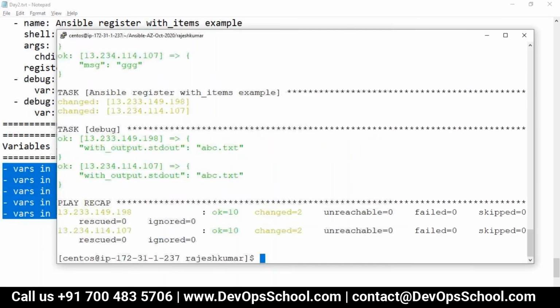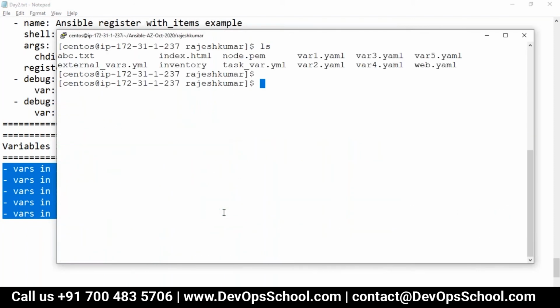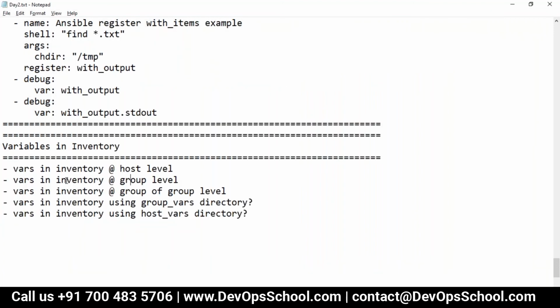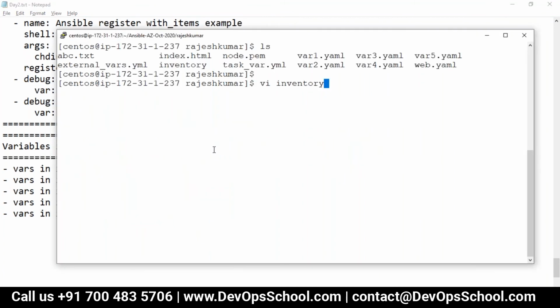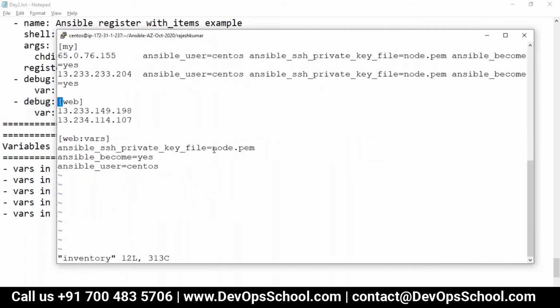So now, clear, same script I'm going to use. This is variable 5. I don't care. Now inventory here, I'm going to edit this. So guys, first thing I want to teach you is variables in inventory at the host level. Can I do that? So guys, variables in inventory at the host level, web machines. Guys, one thing you have to hard code.